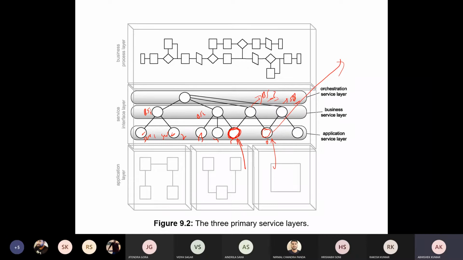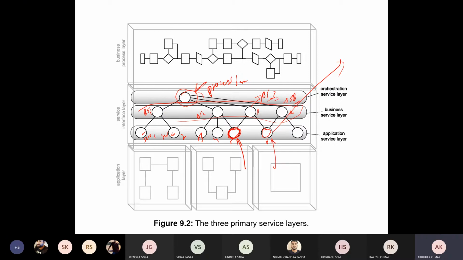Okay. Similarly, at the business service layer, these four business services, business service 1, 2, 3 and 4, are composed to form a single orchestration service. This is the orchestration service, or you can say process service. There are different terminologies for the same service.